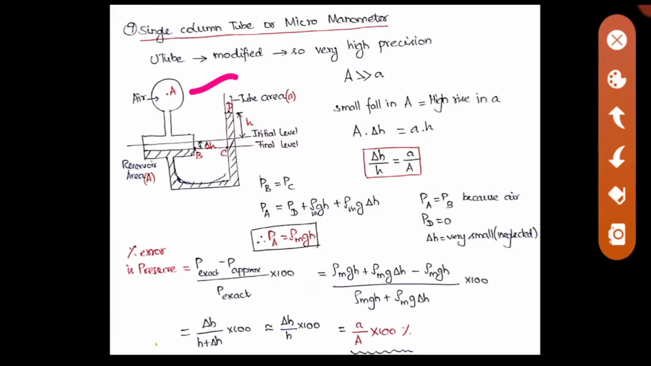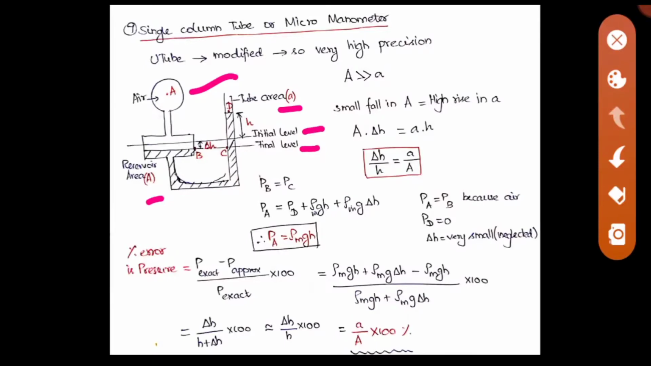This reservoir will have a greater area. Here I have used capital A, and the tube will have a smaller area. So this capital A will be very much larger than the small a. Okay, and here this is your initial level of water and this is your final level. You can take any liquid, initial and final level. Here we are taking the difference between the initial level and final level as del H.